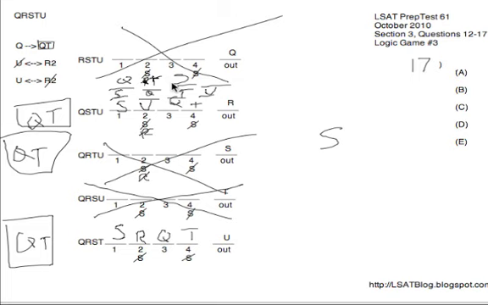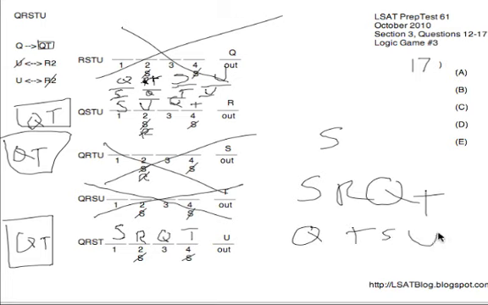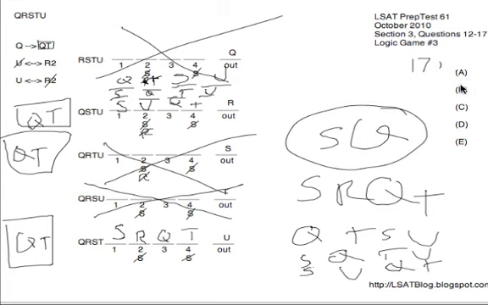We could have S on 3 and then have U on 4. That checks out. So our possibilities are S, R, Q, T, and then our other possibility is Q, T, S, U. That works out fine. Of course, S, Q, T, U worked. I'll put that down as well just to be comprehensive here. And then we also had S, U, Q, T. So obviously, S and Q are the two things here that are relevant. We got S, we got Q, therefore our answer to this question is 2, choice B.